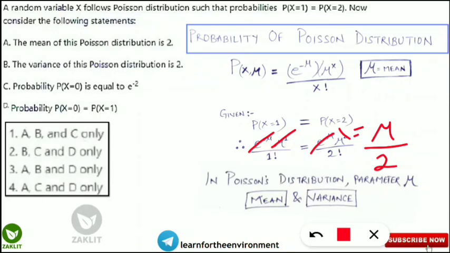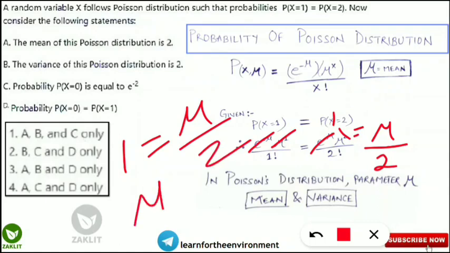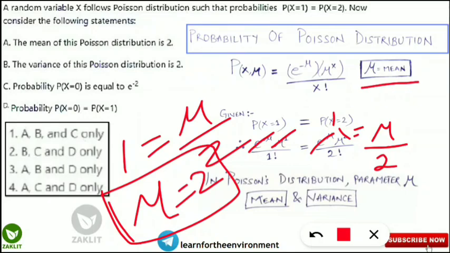It will be 1 by 1, that means 1. So here after solving that we will get 1 is equal to mu by 2, or mu is equal to 2. This we will get, and mu we know it is the mean, that means the average. So from solving this, that is probability of x is equal to 1 is equal to probability of x is equal to 2, we got mu, that is the mean, is equal to 2.